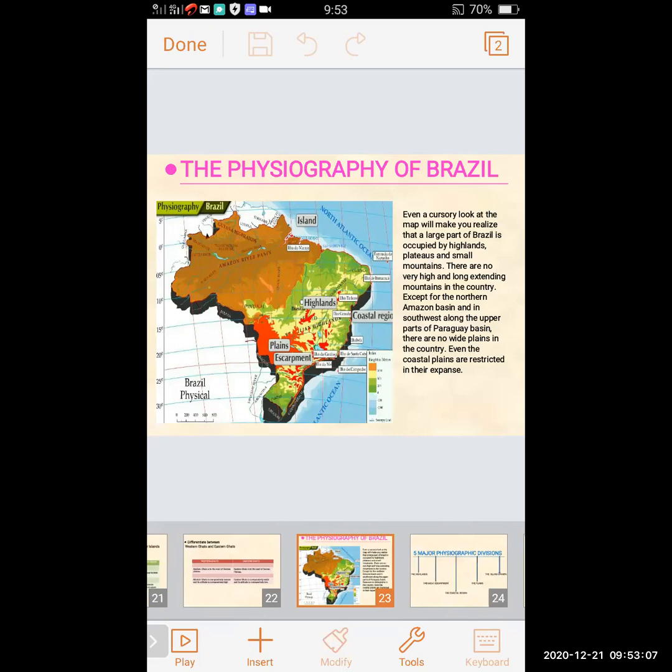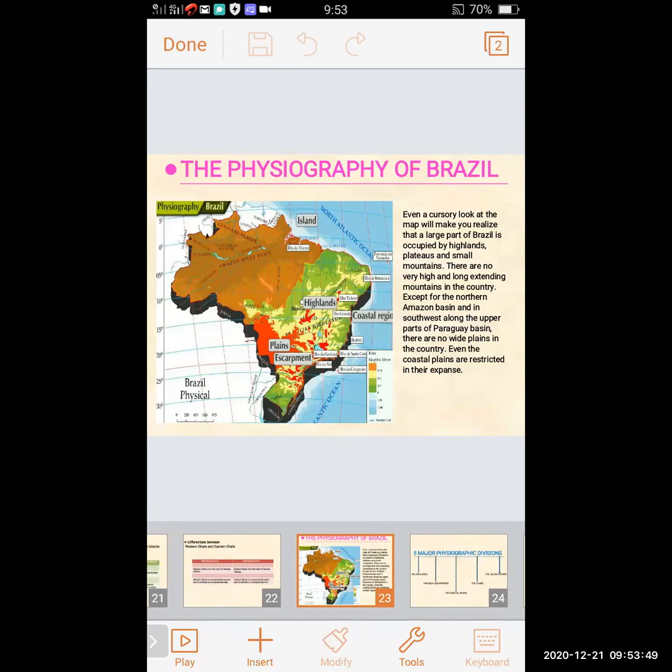Even a cursory look at the map will make you realize that a large part of Brazil is occupied by highlands. Green and yellow color indicate highlands. In the highland there are plateaus and small mountains also. So through the map we can see that Brazil is occupied by highlands, plateaus, and small mountains in large part. There are no very high and long extending mountains in the country.